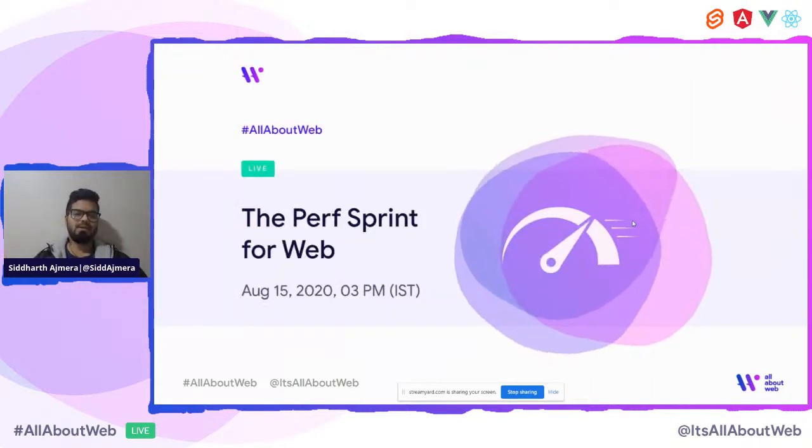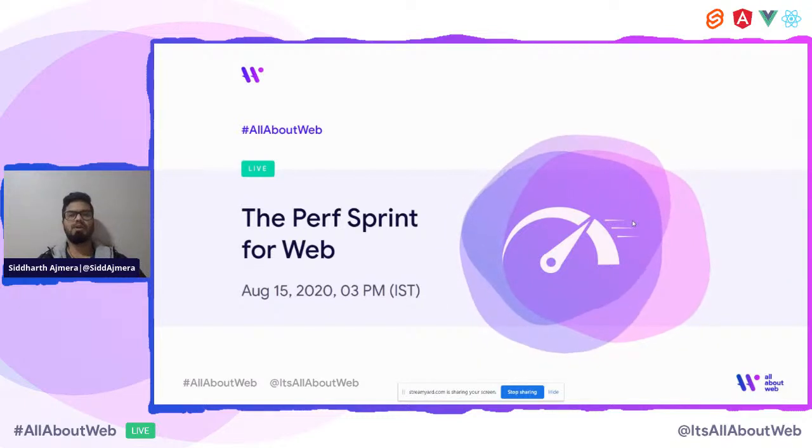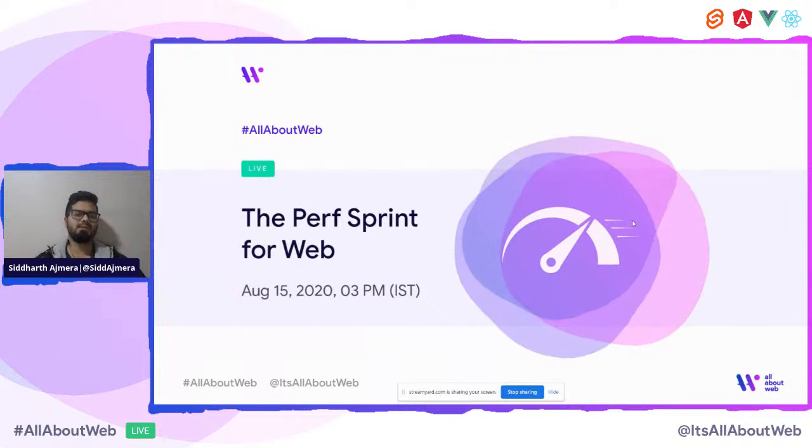Now, about this event, it's called the Perf Sprint for Web, and this can be considered as just one episode out of the many different episodes of such events that we will be hosting around performance and web, wherein we will be covering a few tips, tricks, and some wisdom from some of the really experienced developers out there, and how they can help you with performance and optimizations when it comes to building applications in Angular, React, Vue, and Svelte, and other front-end technologies, as well as back-end technologies.